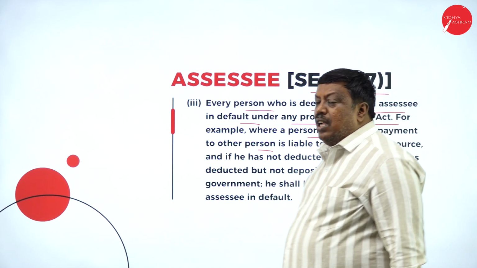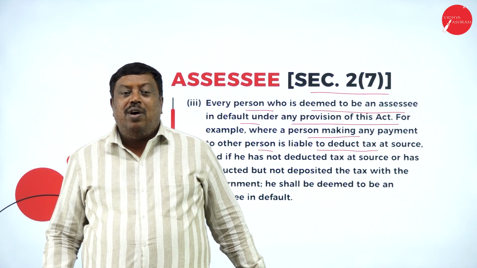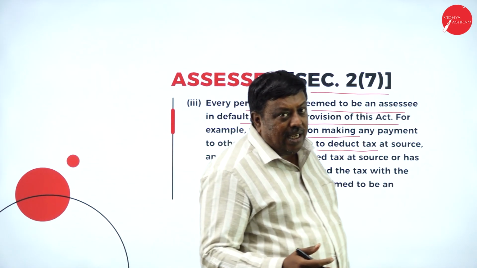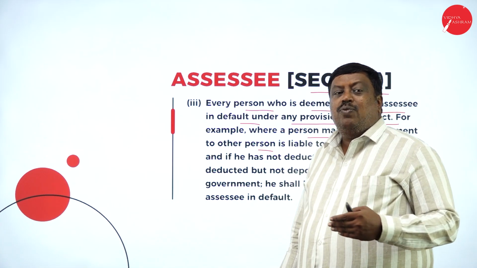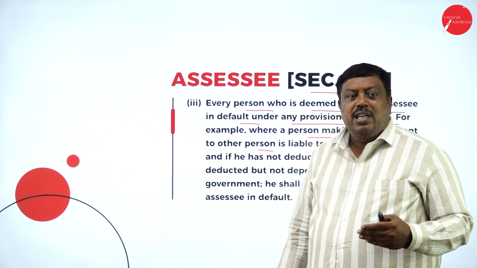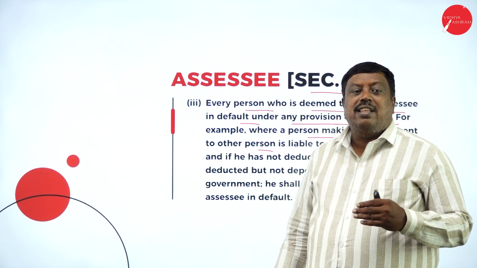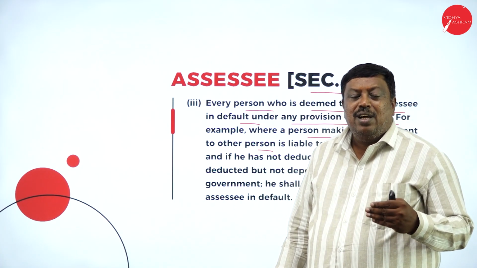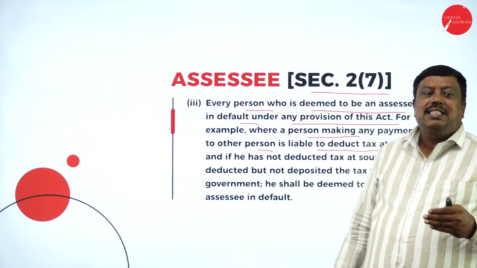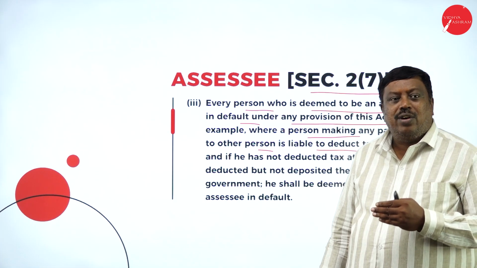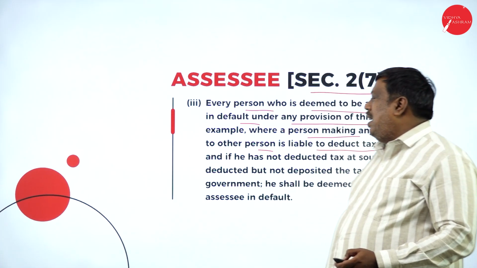You are not the person earning the income, but you are involved in the trading activities, giving services, and the payment made to you or the payment you make to them, you deduct the tax and pay the amount on behalf of a third party. Then automatically you become an assessee for the income tax authorities as per the Income Tax Act 1961.